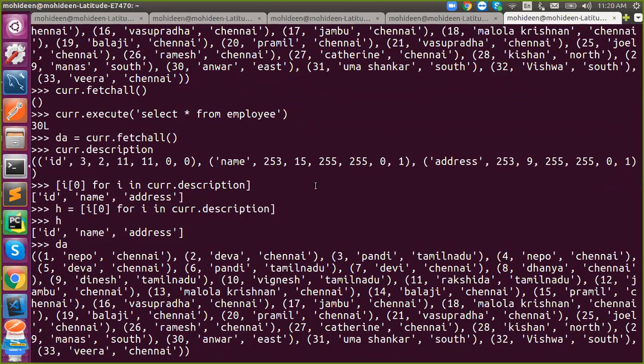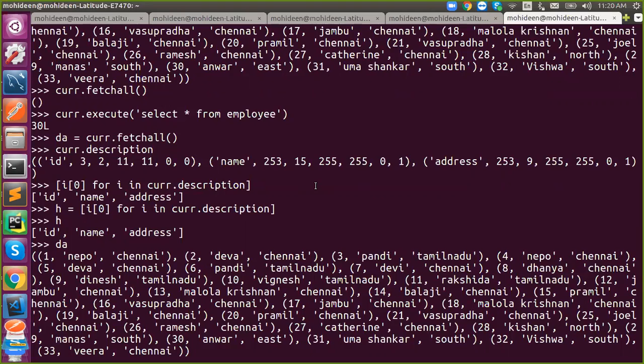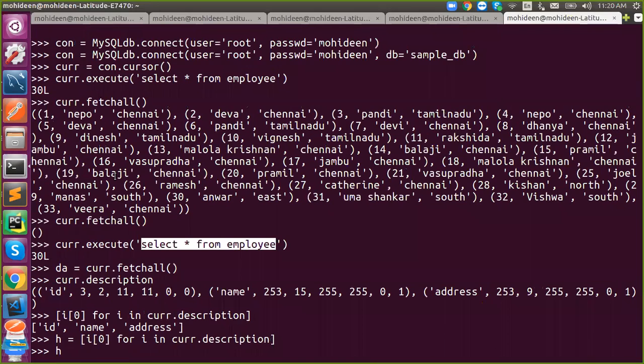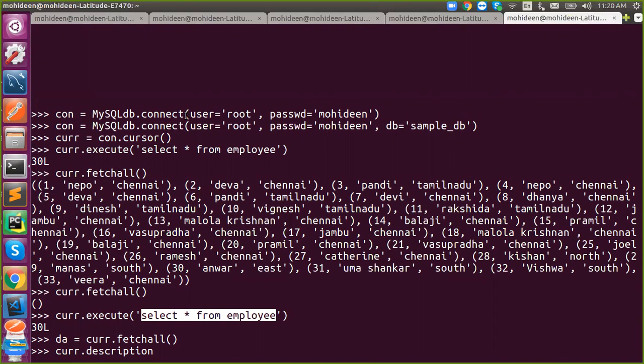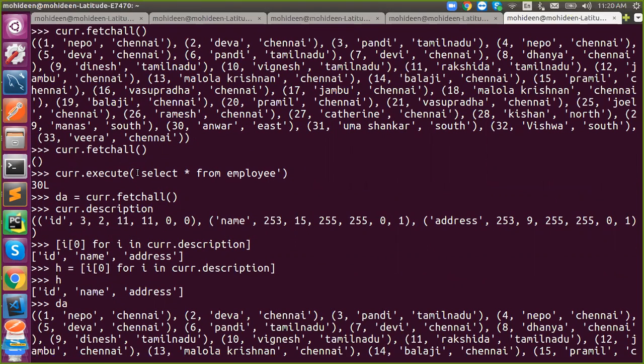What you can do with this tool, you can do the same stuff from Python. That is all about this module, the Python MySQL module. Once you just import it, you can execute any of your queries. SQL is all about queries. So you can execute all of your queries with this line. You need to establish a connection and initiate the cursor. Once you're done with it, you can execute all of your SQL queries.